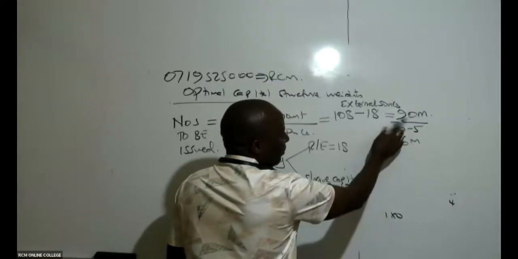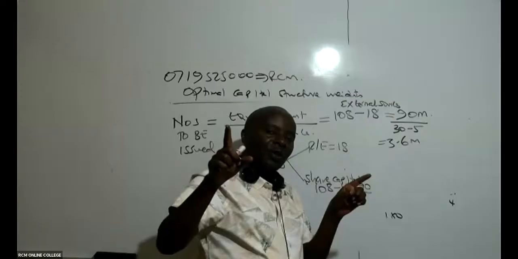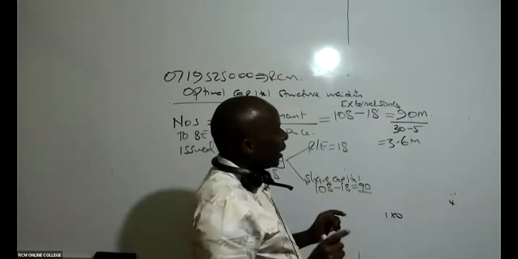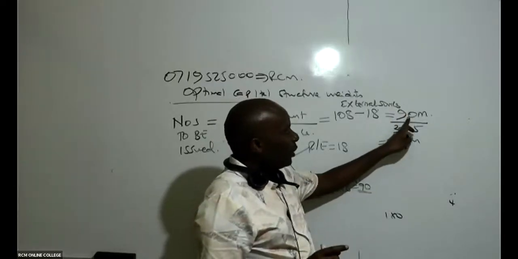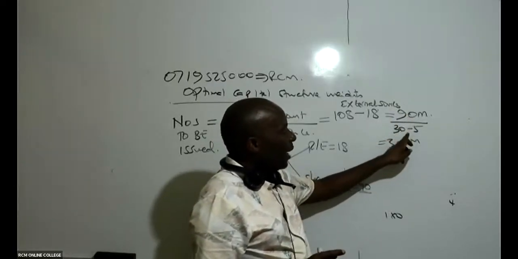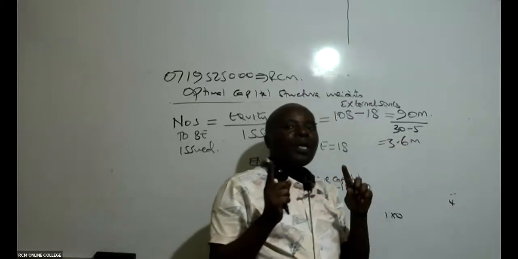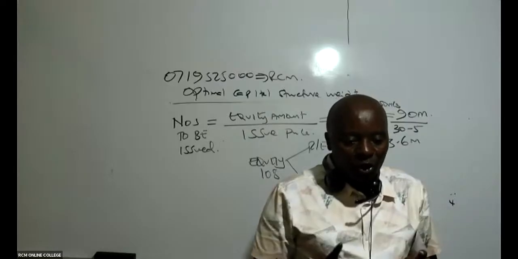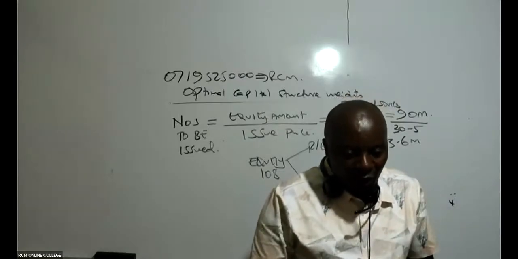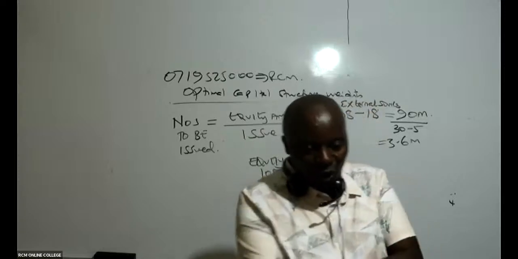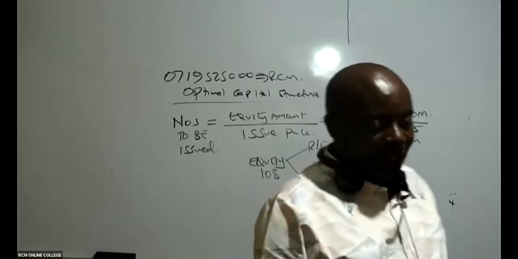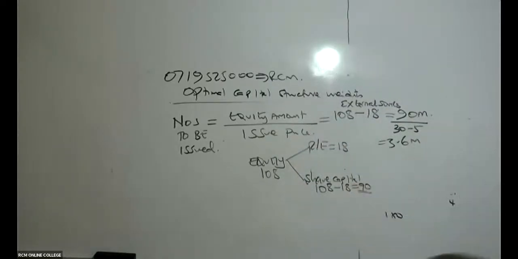So this 90 million is from all the shares. To get the number of shares exactly, I take the amount we raised from shares, which is 90, divided by our issue cost. Each share is being issued at 30, and there is a flotation cost of 5. So 30 minus 5 gives me 25.